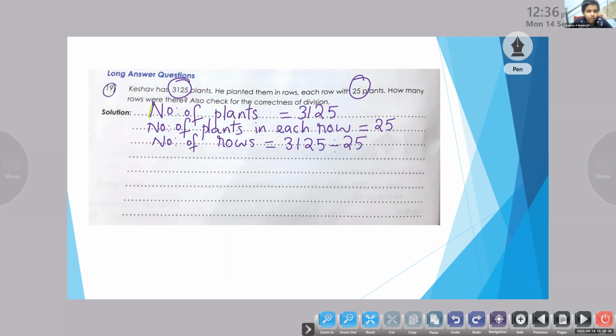Ma'am, should we do it in the draft book or workbook? You can write on the side. So children, you told me that we have to find out, and it is given that the number of plants is 3,125. Number of plants in each row is given as 25, and number of rows we had to find out. All the children, yes, you can do alone. 3,125 divided by 25.